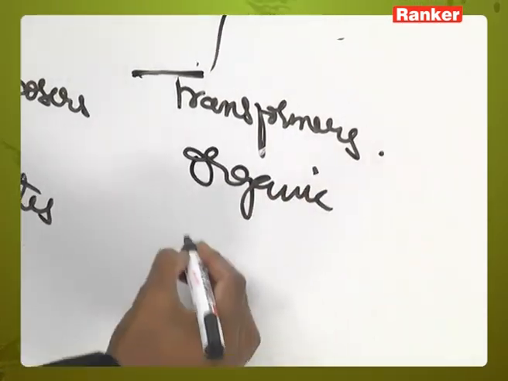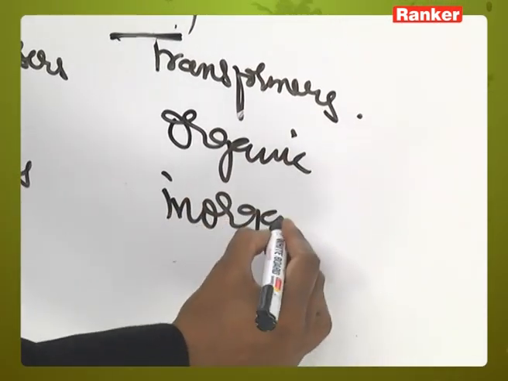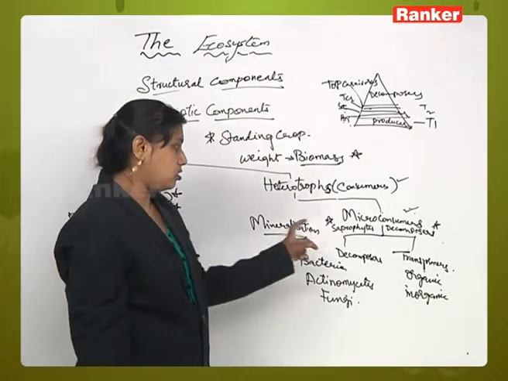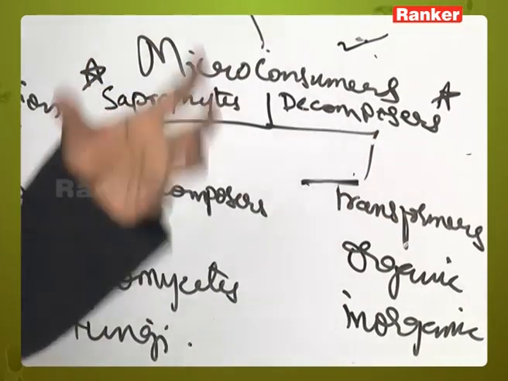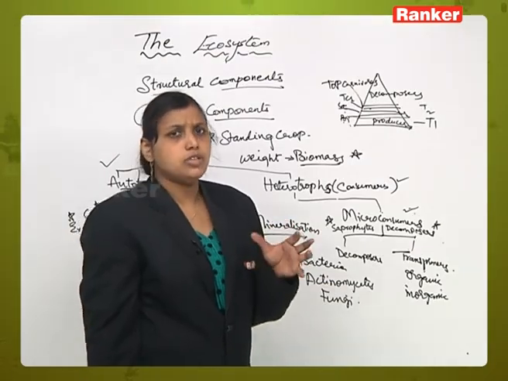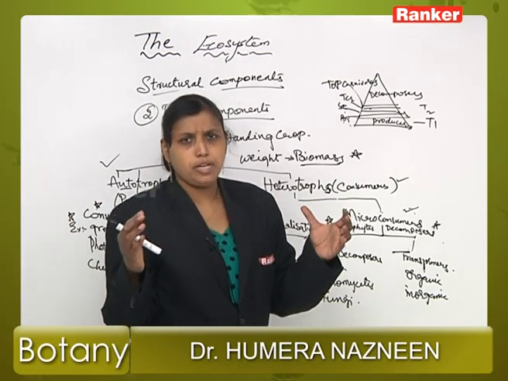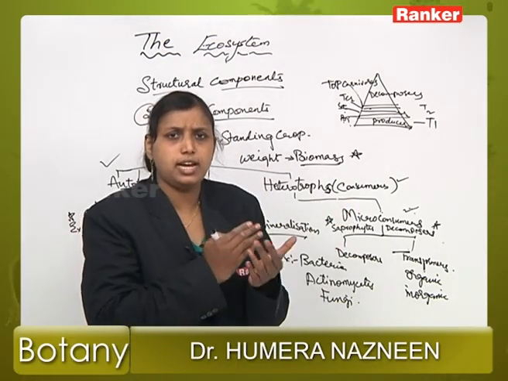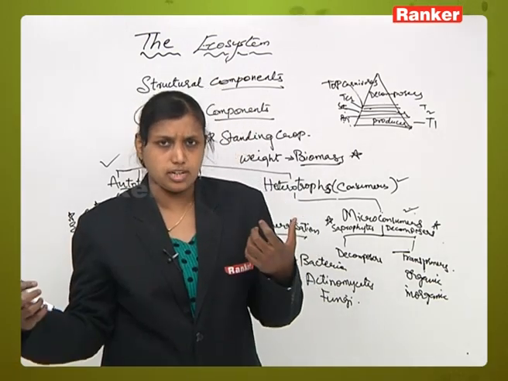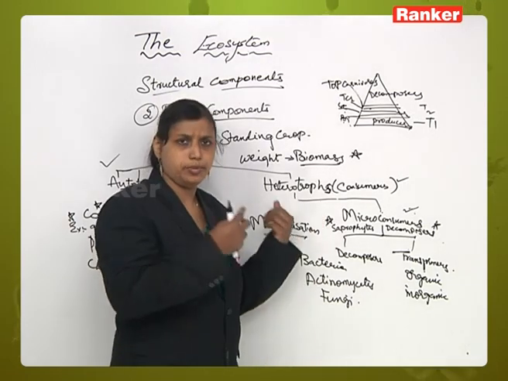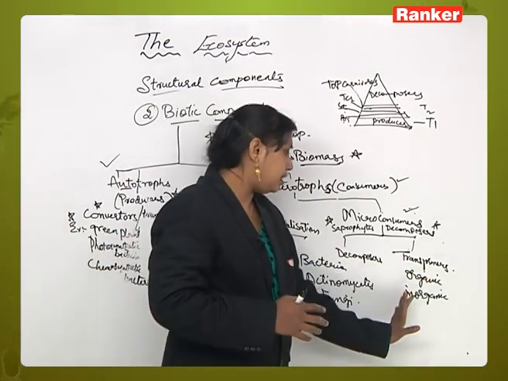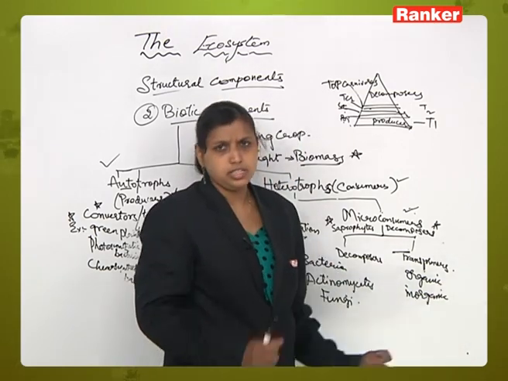So the micro consumers are also called saprophytes or decomposers, which depend on dead decaying organisms for their food material. They take the complex food, break it into smaller pieces, and release a lot of raw materials during this process, which is called mineralization. And in transformers also, decomposed products are converted into organic and inorganic substances.